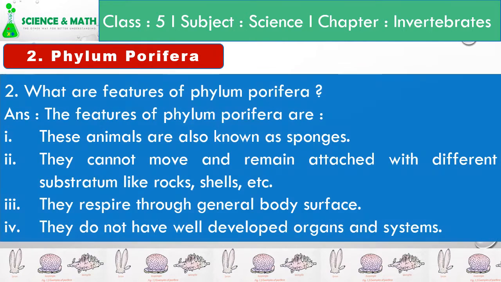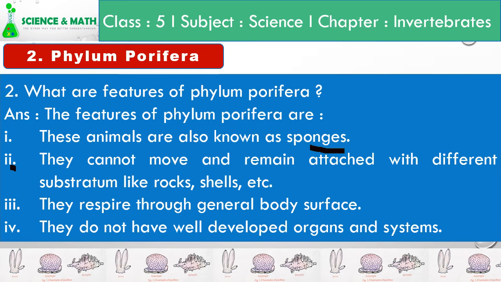The salient features of phylum Porifera are: number one, these animals are known as sponges. Similarly, number two, they cannot move and remain attached with different substratum like rocks, shells, etc. Likewise, plants grow on land or on trees or on rocks.